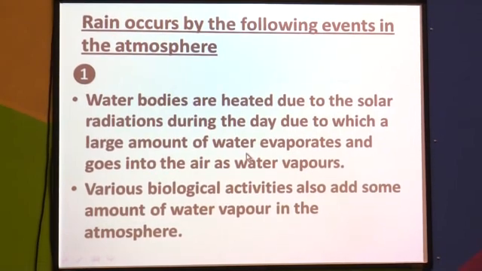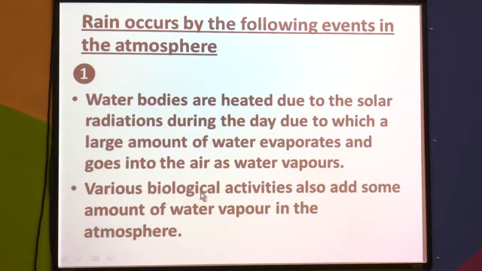The water in different water reservoirs gets heated because of solar radiations, and due to this a large amount of water gets evaporated and then it goes into the air as water vapors. So water from the water reservoirs gets converted into water vapors because of heating.